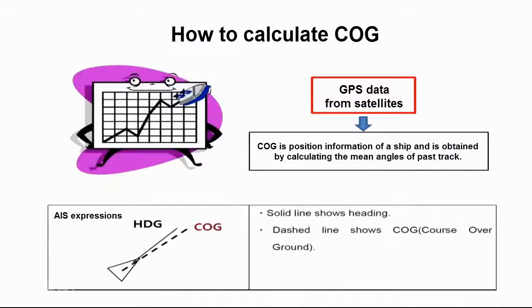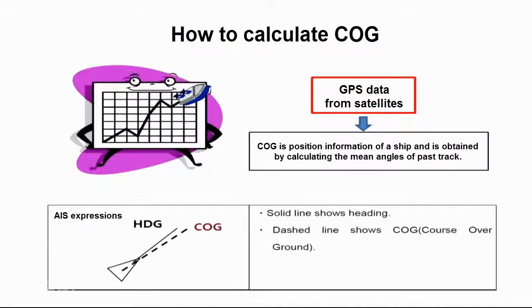The second is COG. Some say COG is very difficult, but most yacht sailors understand it very well. It's nothing but the track of a ship. That is to say, heading is the angle of a ship head which is indicated by a compass, and COG is the past course, that is footprints. COG is not obtained from a compass but is calculated based on the data obtained from satellites.